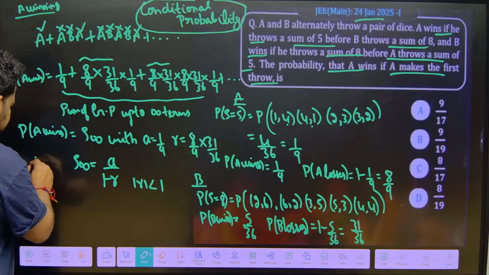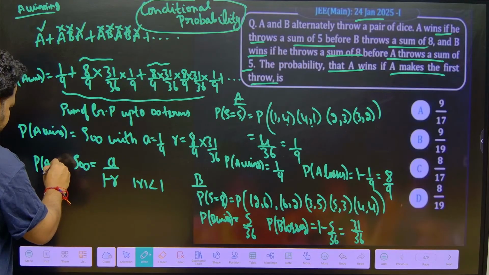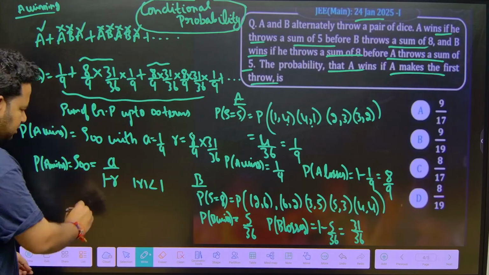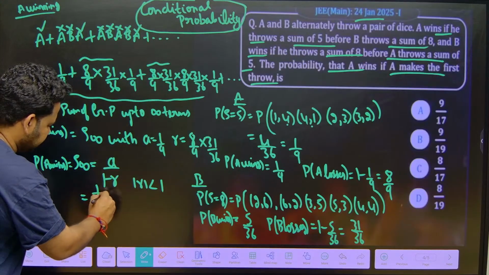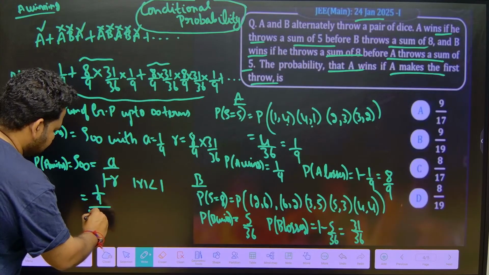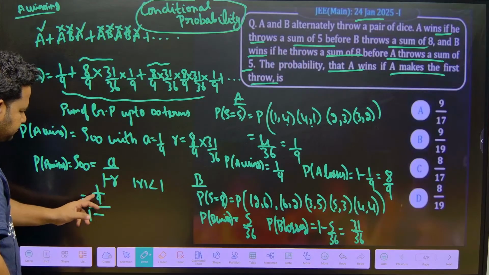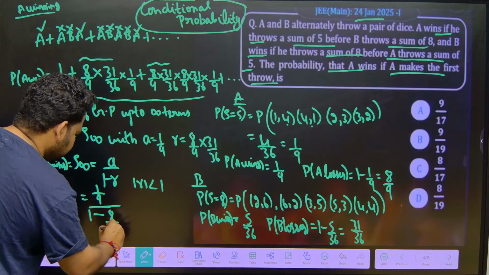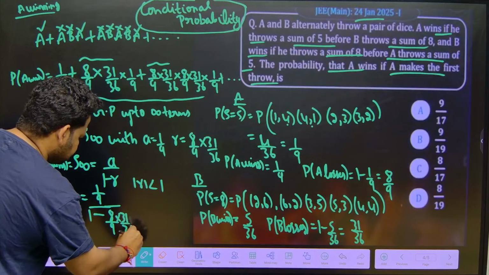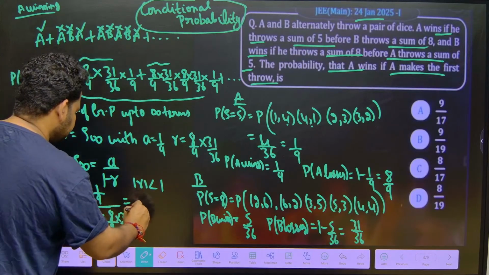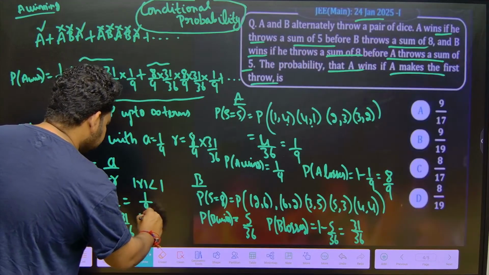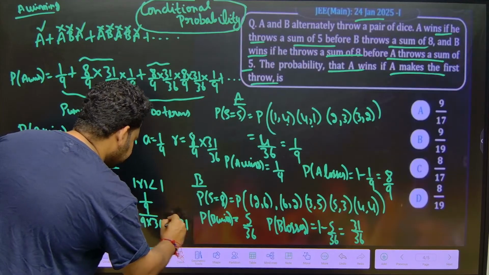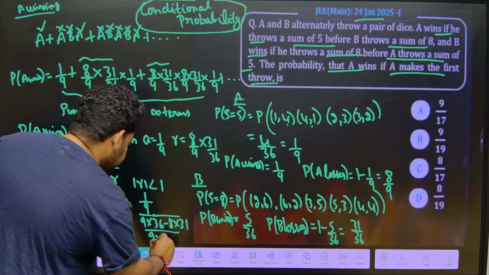So this is nothing but the probability of A winning, if A makes the first throw. That is equal to S infinity, which is a by 1 minus r. So let me find this out. a is 1 by 9, friends. So 1 by 9 divided by 1 minus r, where r is 8 by 9 into 31 by 36. This gives us 1 by 9 divided by (9 into 36 minus 8 into 31) divided by 9 into 36.